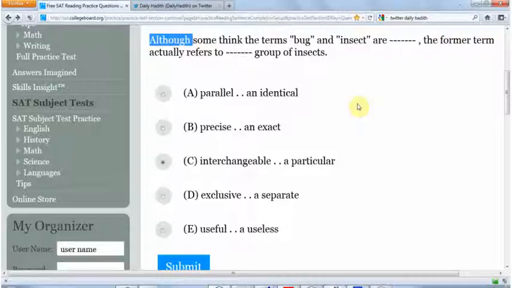Okay, so when you see that although, it's immediately telling us that the second blank is not going to be something we expect. Right. Terms. What's a term? A word. A name for a particular thing, usually used within a particular field. So in science we have scientific terms.